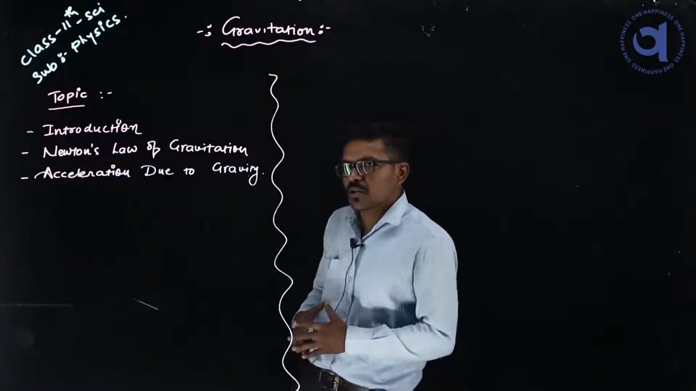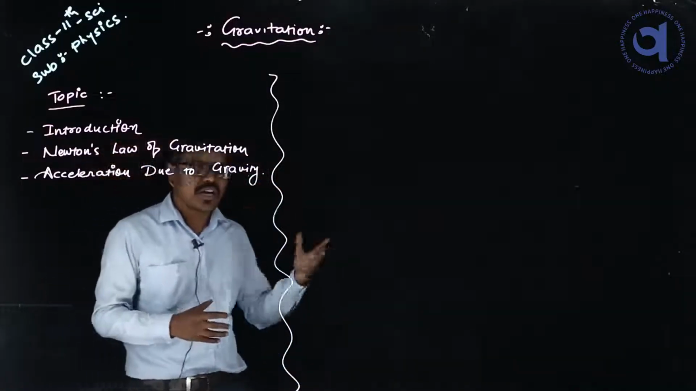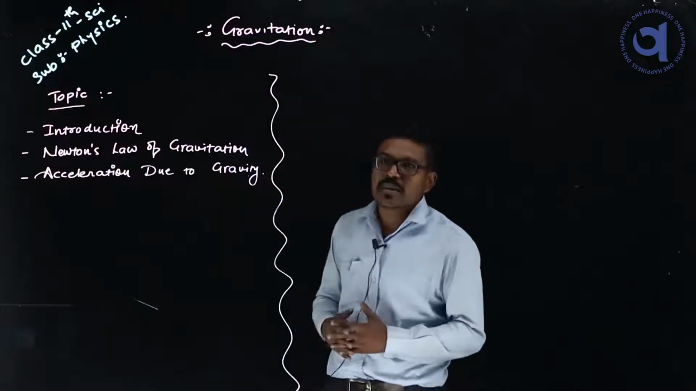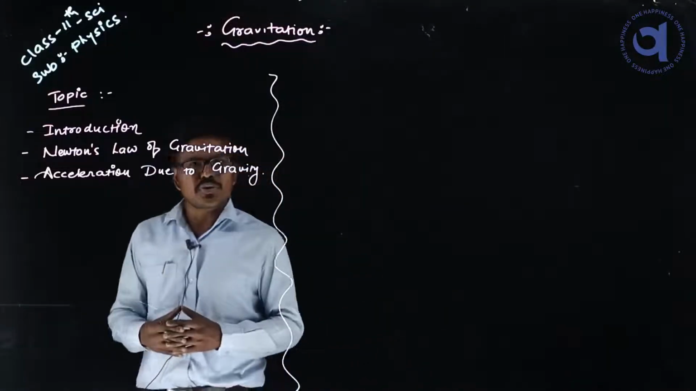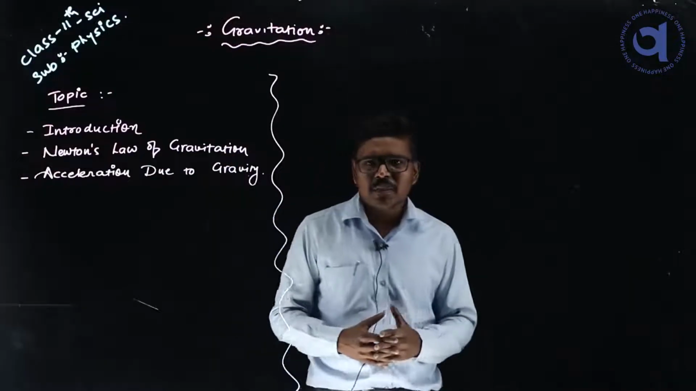This is the list of topics which we are going to discuss today. First of all, we will introduce our chapter, meaning where it is found and how it came into action. Then we will discuss the law of gravitation given by Newton, and at the last we will see the acceleration due to gravity. So these are the three main topics we are going to discuss.